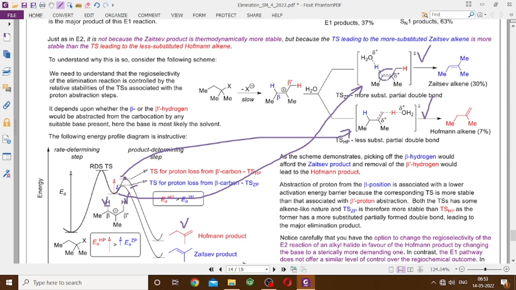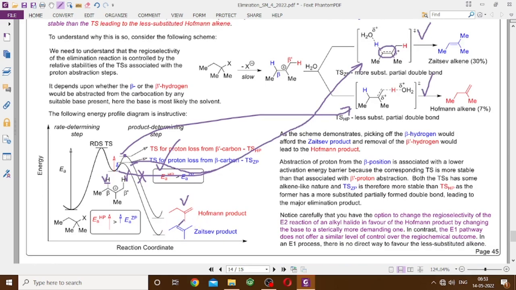Because this is a more substituted partly formed double bond, this transition state will be a little bit more stable. That transition state is, I am sorry, I have messed it up. This transition state is like the more substituted partly formed double bond, and that transition state corresponds to the less substituted partly formed double bond, and therefore the blue alkene will be formed faster, not because the blue alkene is more stable than the red alkene, but because the transition state leading to the blue alkene is more stable compared to the transition state leading to the red alkene.